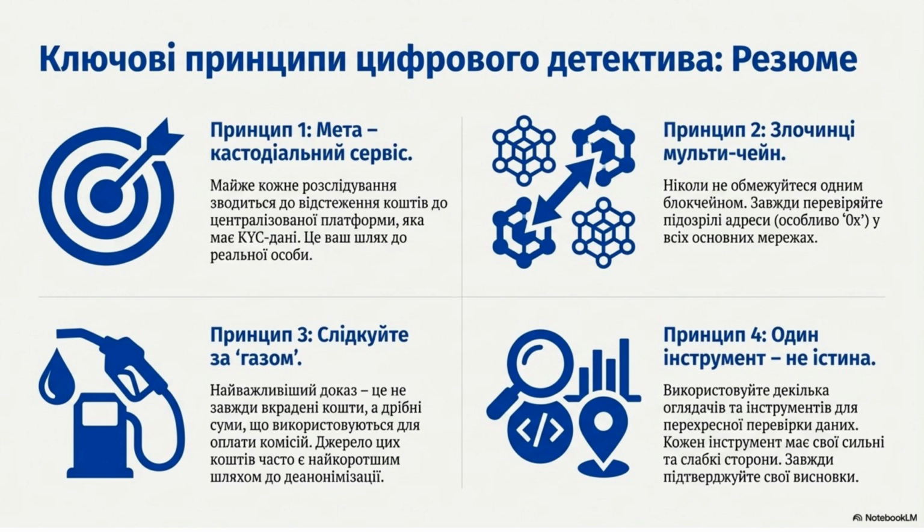The key principles for a digital detective are simple. The goal is always a custodial service. Secondly, crimes are often multi-chain, so check all major networks. Third, follow the gas, as it is often the shortest path to de-anonymization. Finally, use multiple tools to cross-verify data.